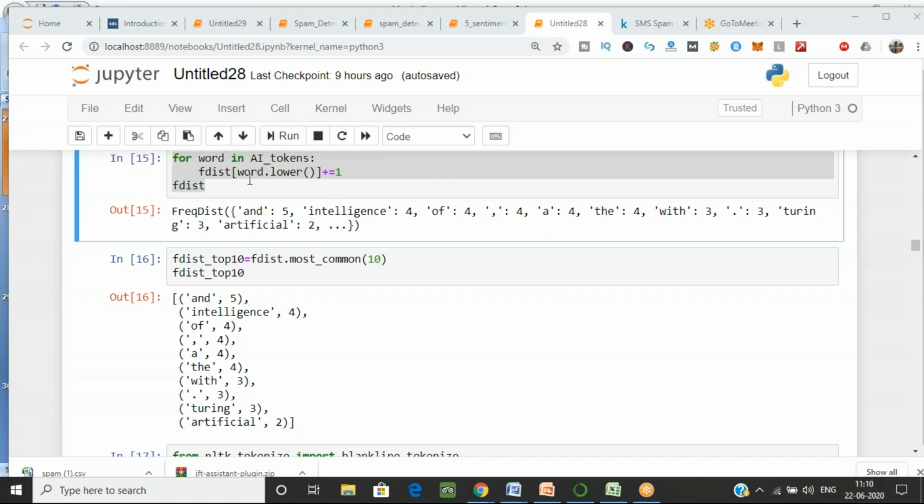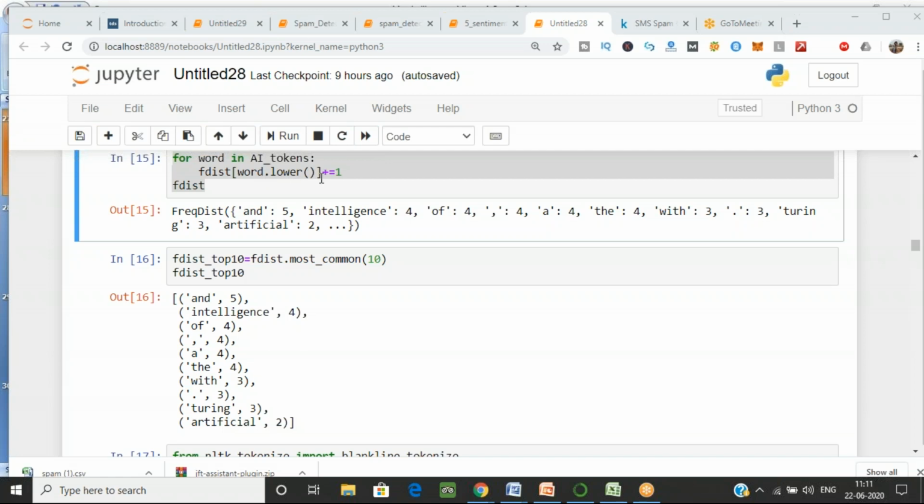So what we are doing in this is using a for loop. We have taken each word from here, and I'm using it in the token value, that you have to go into the token string. Then you have to find the frequency, and I'm storing the value in word dot lower, which is equal to word dot lower plus 1.